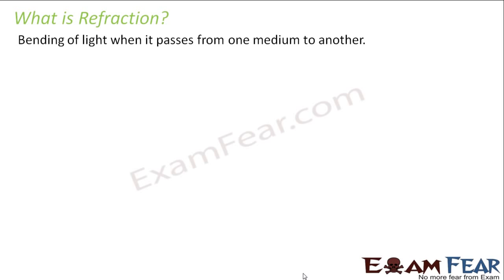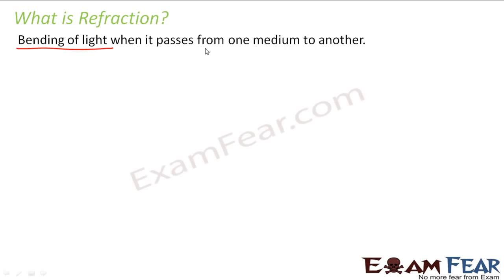Refraction is nothing but bending of light when it passes from one medium to another. So when we talked about reflection, it always talked about bouncing back of light. Reflection means bouncing back. Similarly, refraction means bending. So when light enters from one medium to another medium, it so happens that the light bends. And this phenomenon is known as refraction of light.